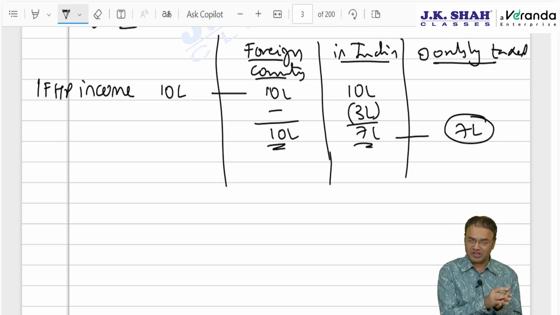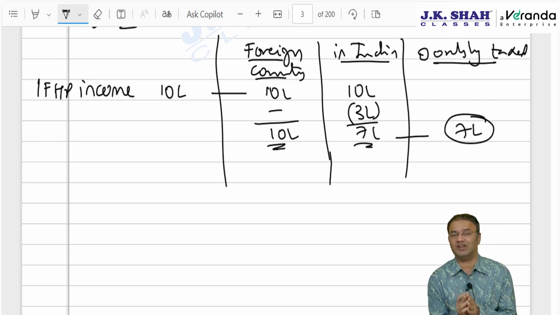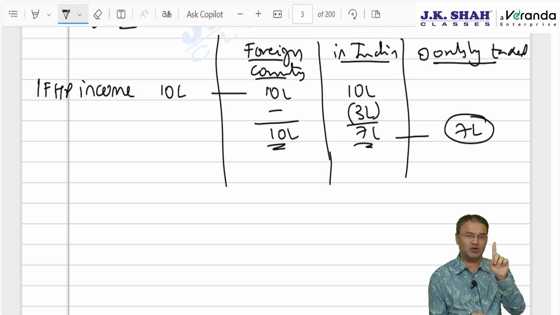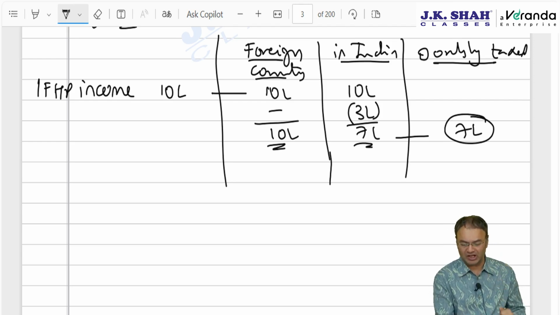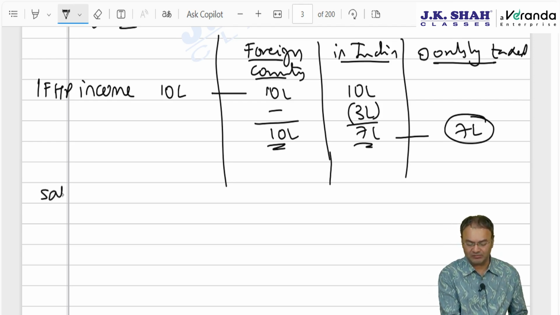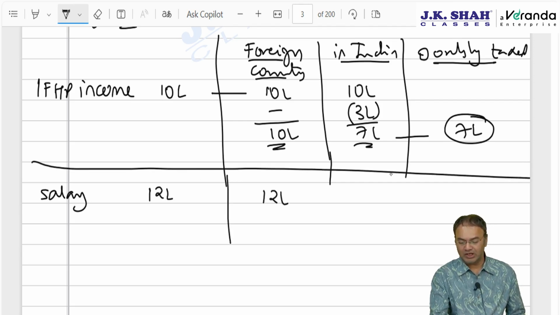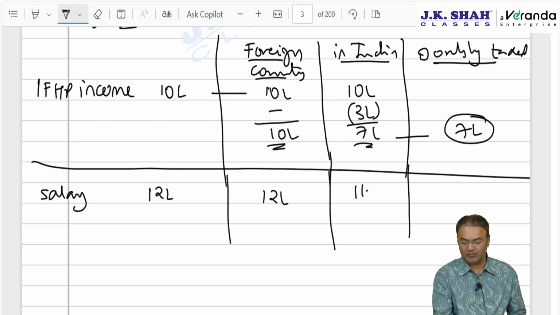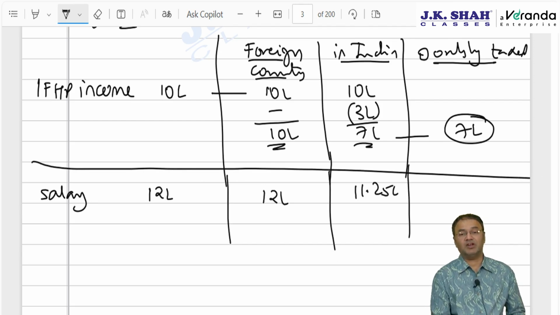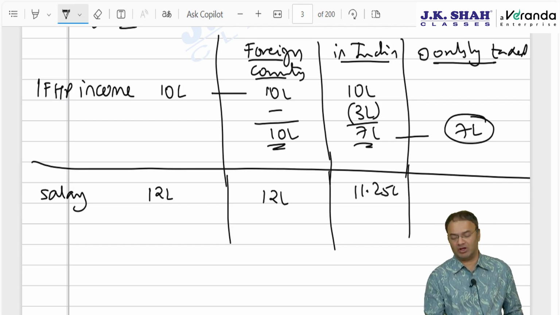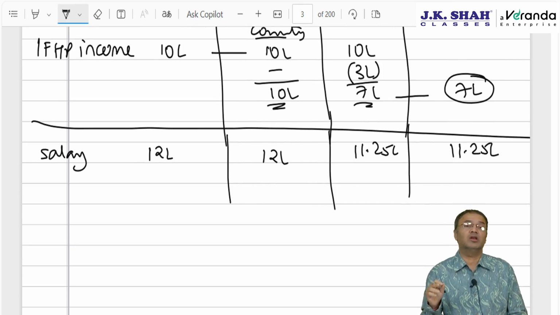Relief will be allowed under section 91, or tax credit will be allowed only with regards to tax on this 7 lakhs, either as per Indian average rate of tax or foreign tax rate, whichever is readily given. Another example, say salary income. Salary income is 12 lakh rupees from abroad. In the foreign country, full 12 lakhs was taxable. In India, standard deduction is allowed and only 11.25 is taxable. 75,000 standard deduction. How much is the common income? Common income is 11.25. Therefore, after standard deduction, doubly taxed income will be 11.25.